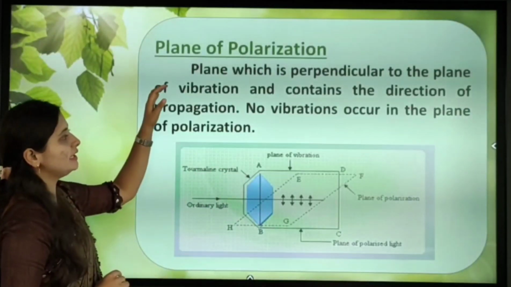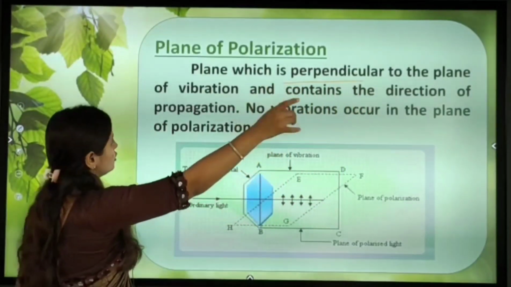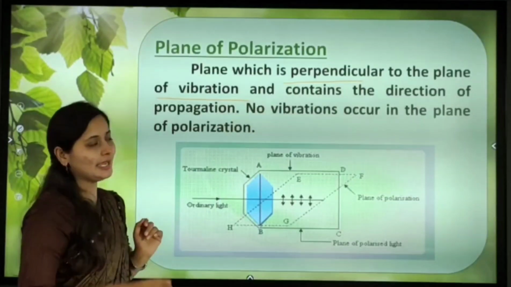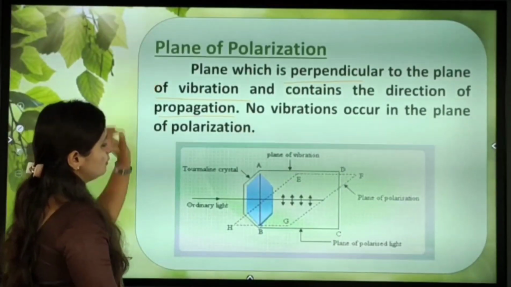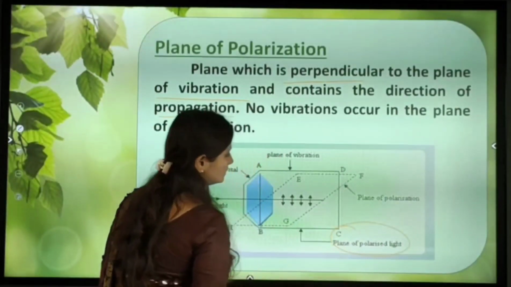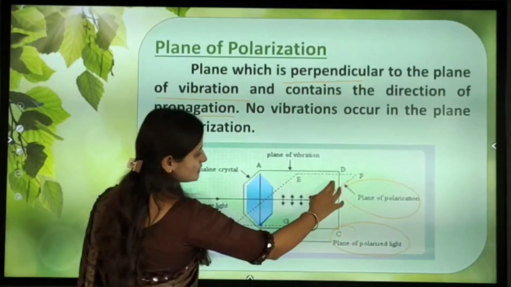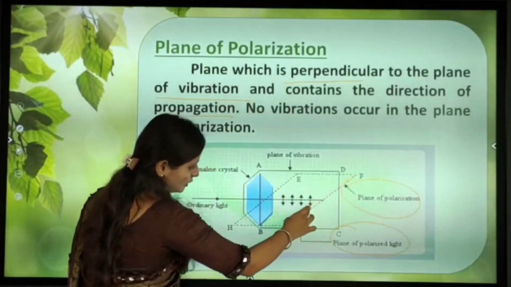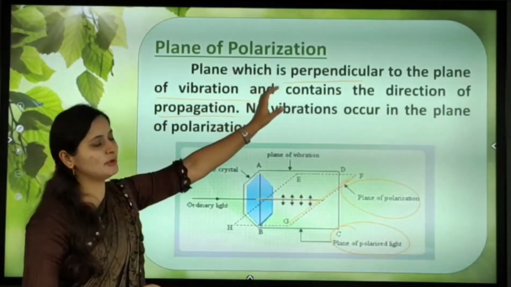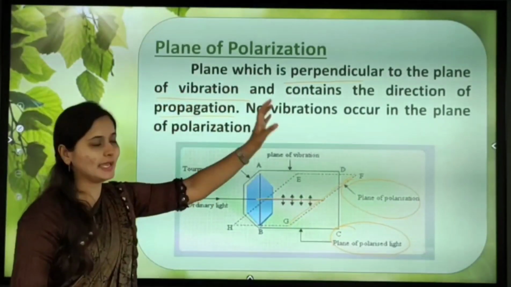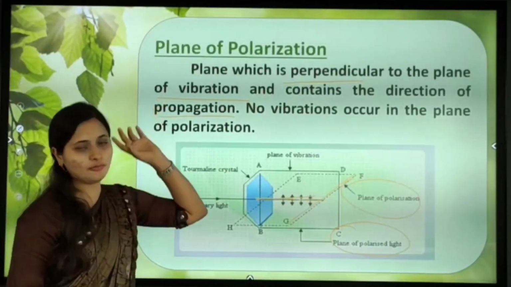It is the plane which is perpendicular to the plane of vibration and contains the direction of propagation. This is the plane of polarized light, and this is the plane of polarization, in a perpendicular direction with respect to the propagation.